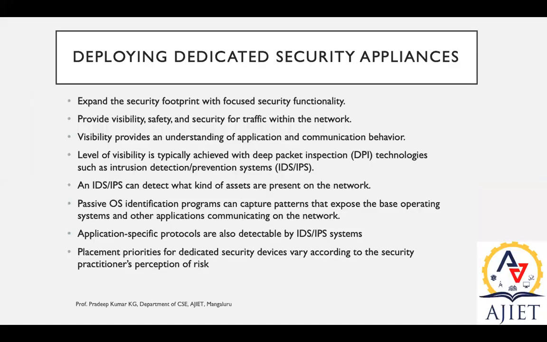So how can we deploy dedicated security appliances? These are the different factors to be considered. When enabling the security infrastructure, security appliances for individual layers, the factor to be considered is to expand the security footprint with focused security functionality. So each and an in-depth security footprint.